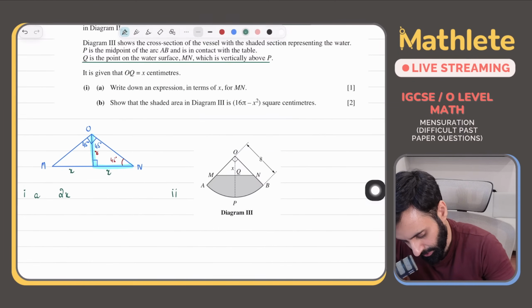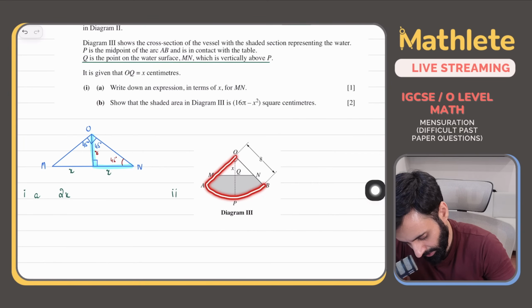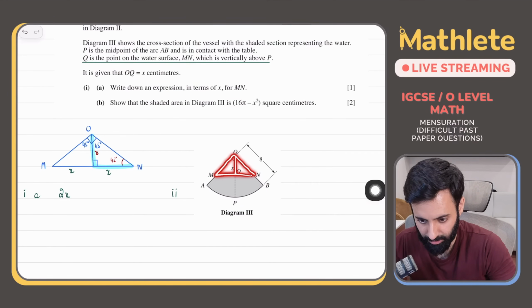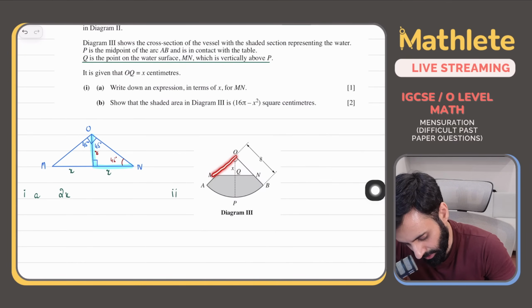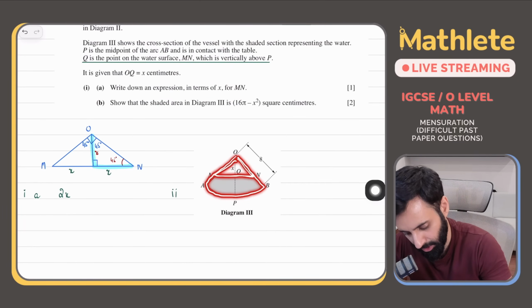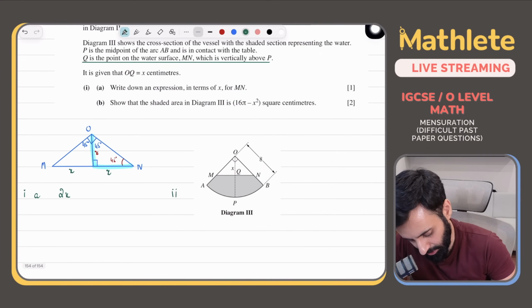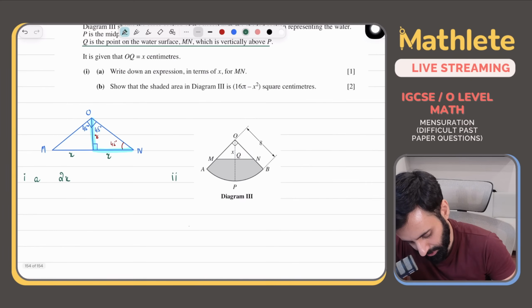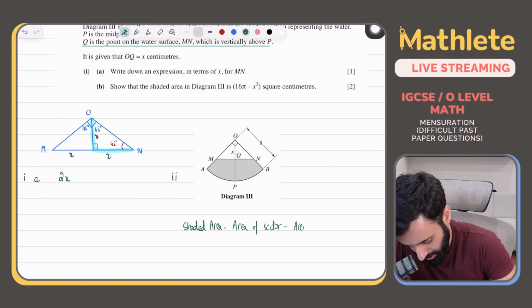It will be equal to the area of the sector minus the area of this triangle. Okay, area of the sector minus the area of the triangle here. So that's how we will get the shaded area. So let's work it out. Shaded area equals area of sector minus the area of this triangle.